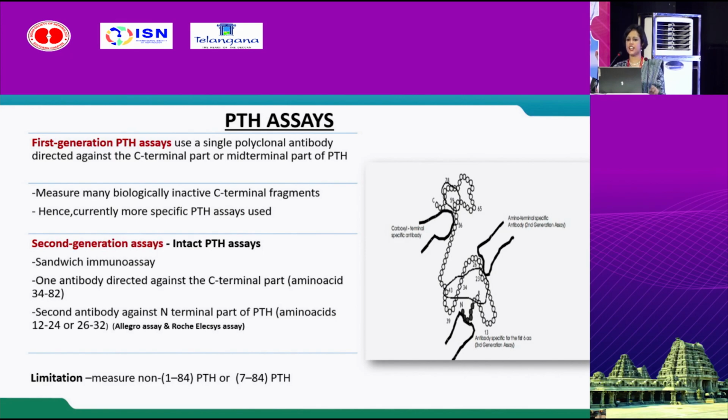So in the first generation PTH assay, a single monoclonal antibody is used and it is directed against the C-terminal part. So the problem is it measures the biologically inactive C fragments. So then came the second generation.